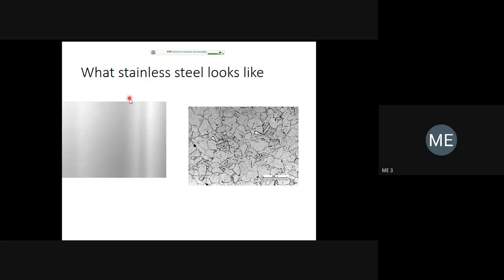This is stainless steel if you see it with the naked eye, but if you see it through the microscope, this is the microstructure of the steel. This is one grain. This is one more grain. We are talking about grains, etc. That's why I spent a lot of time explaining grain, polycrystal, crystal, etc. This is one crystal. This is one more crystal. All those are separated by a boundary. That is nothing but a grain boundary.